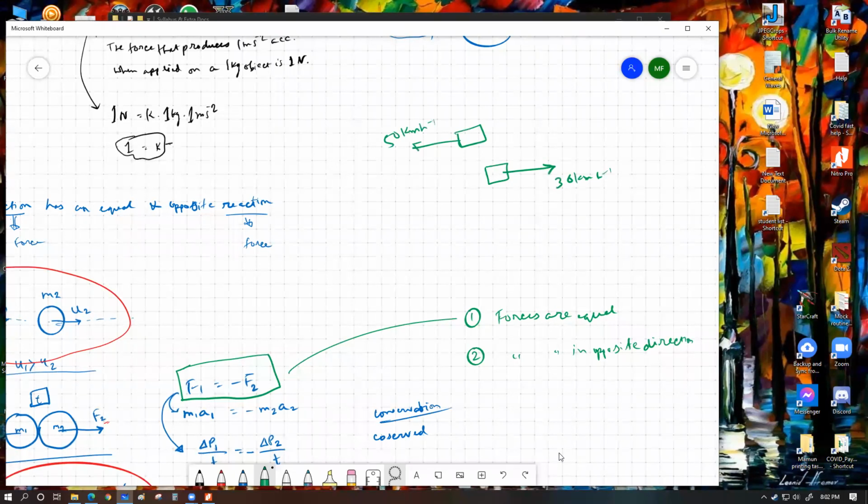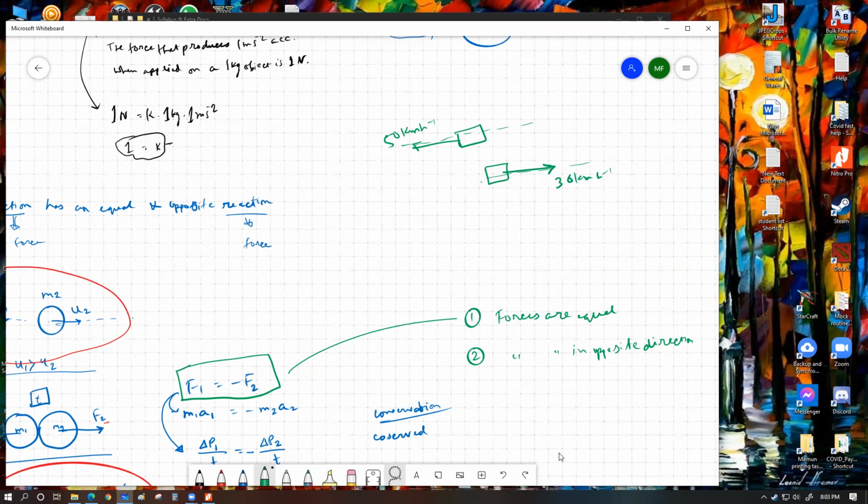If you are asked, are these two cars moving in opposite directions, your answer has to be yes. Are these two cars moving in the exact opposite direction? For my drawing, the answer is no, because the alignment of their velocities is not the same. They're parallel, but they're not the same. Understand this: two vectors can be in opposite directions, but not aligned.